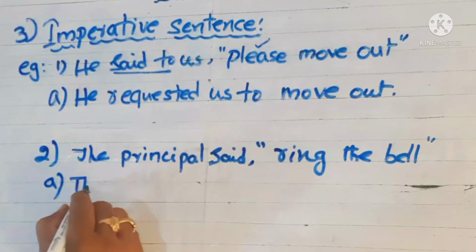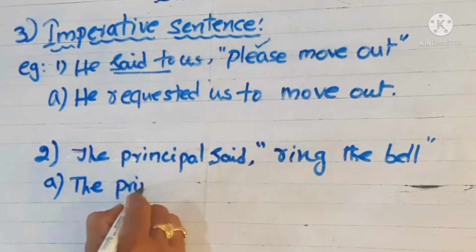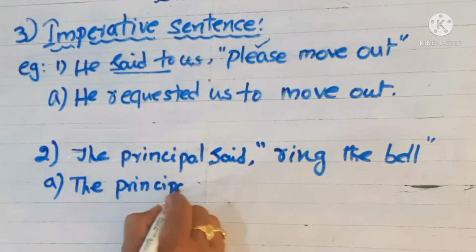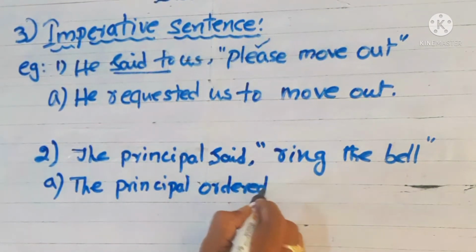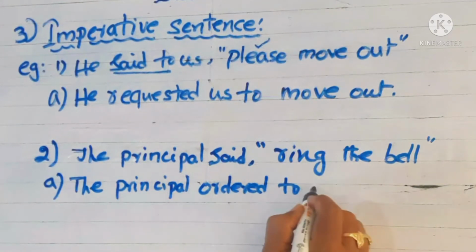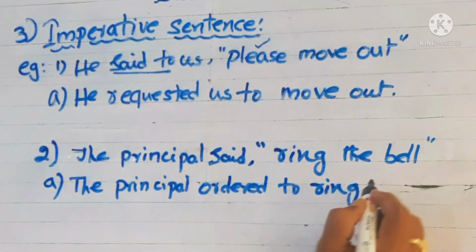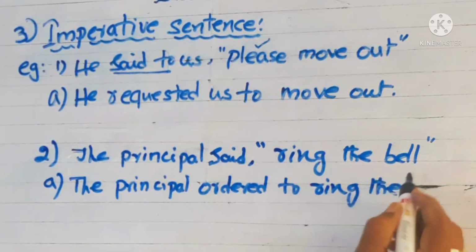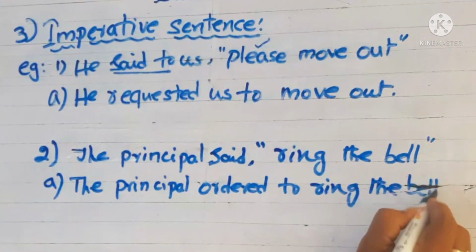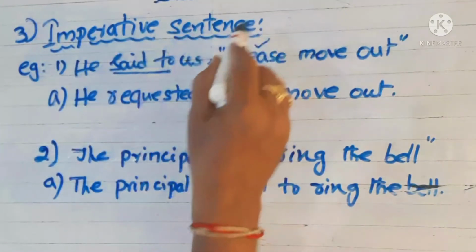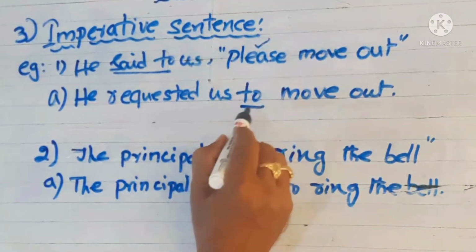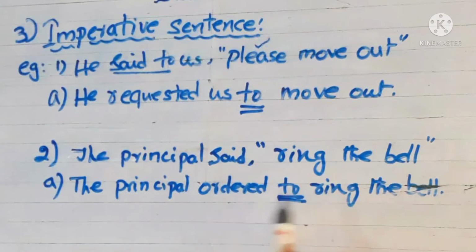The principal ordered to ring the bell. You have to write in this way. In this kind of sentence, the imperative sentence, we can use to as a conjunction. Okay, children? Let us go for the fourth rule. Shall I rub the board?